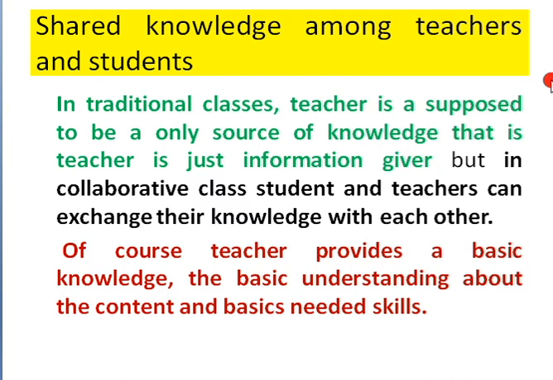The teacher is supposed to be only the information giver. It is believed that the teacher is the source of information. Teacher knows everything and students do not know anything. The teacher is supposed to be full, and students are regarded as empty. That is the approach of our traditional classes.